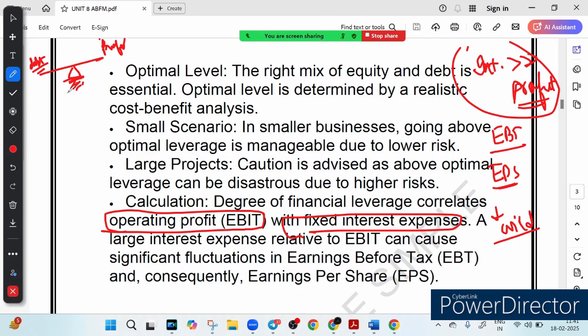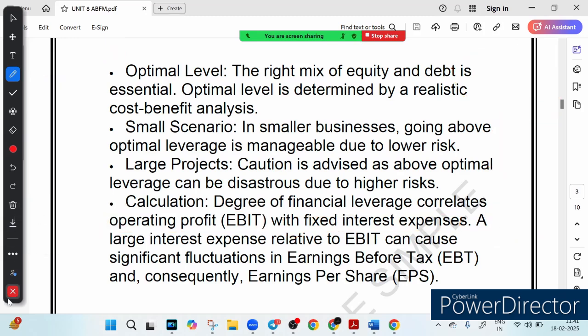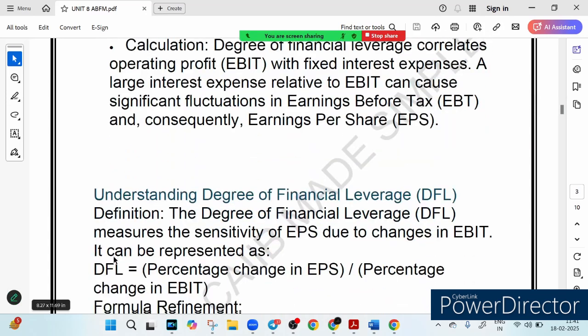Even a small change in earnings will impact heavily on your profit, right? That is the point. So that is why optimal level is very important. So I hope you have understood what DFL basically is. Now let's quantify it. Let's quantify the DFL.